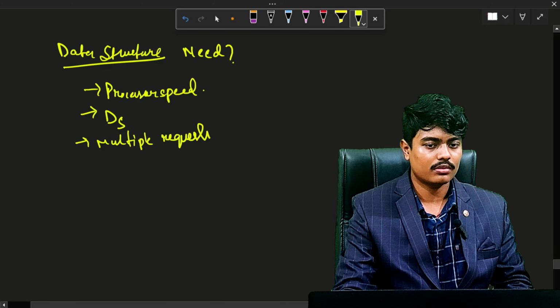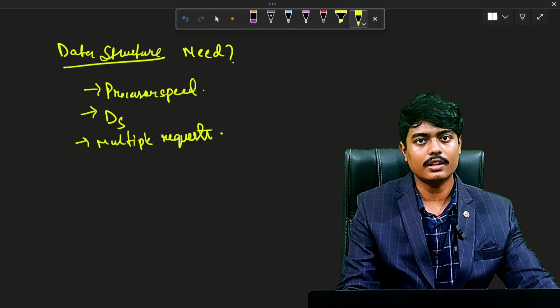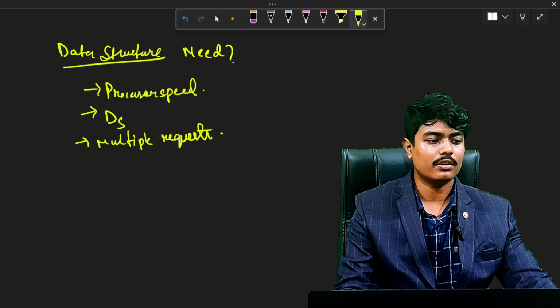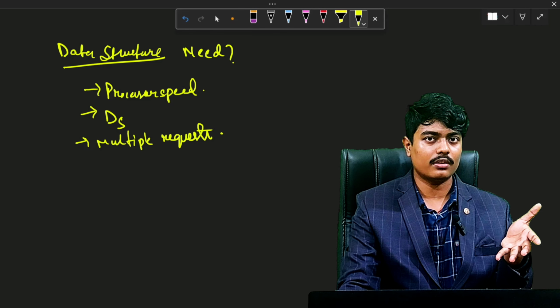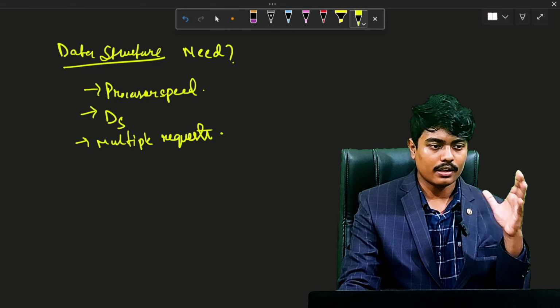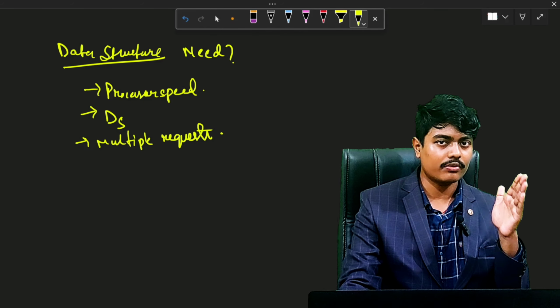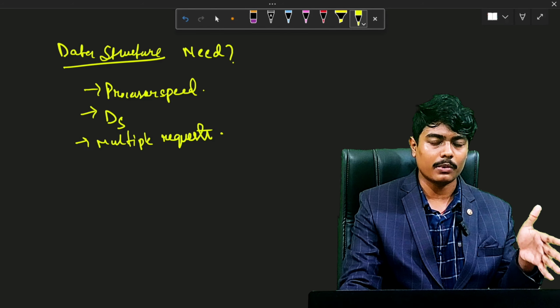And if thousands of users are searching for a single thing, then the processing load might increase, and that may lead to delay, or that might lead to a dirty read. Dirty read is when we search for data which is desired, but we don't really get the data that we try to fetch from the system. We try to fetch something, but the output we receive is not related to it. The output received is not the thing which we tried to fetch. So that's a dirty read problem. We will study about it later. And to solve these problems, data structures are used.